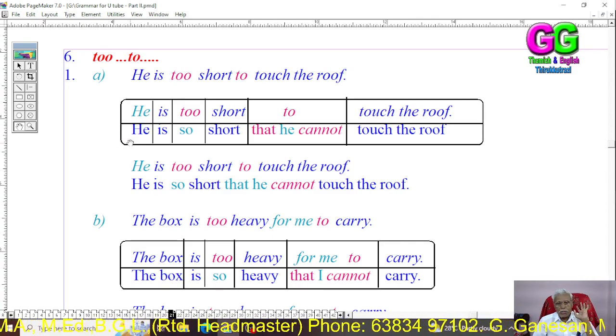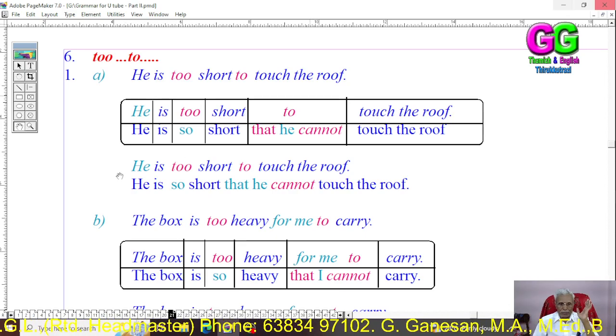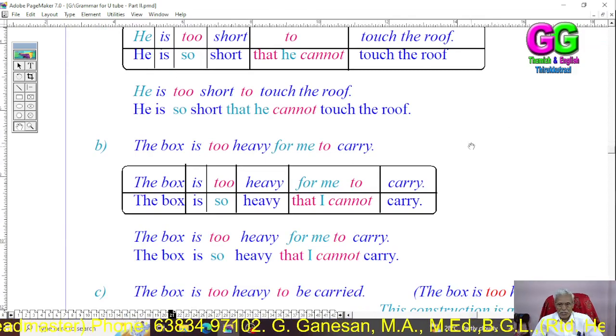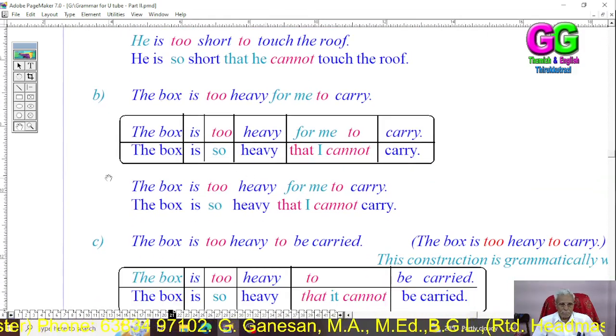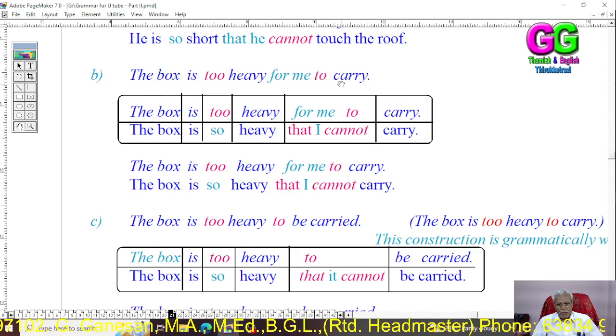He is too short to touch the rope. He is so short that he cannot touch the rope. See another example. The box is too heavy for me to carry.